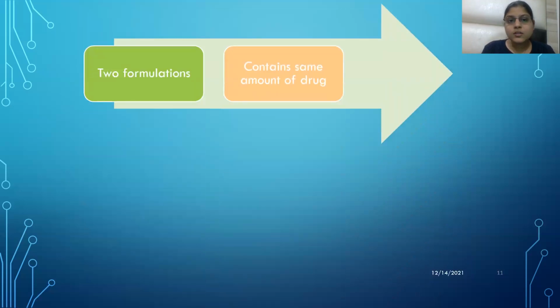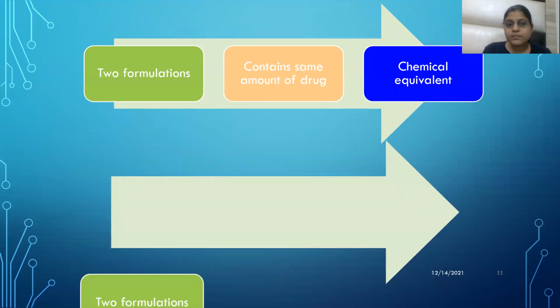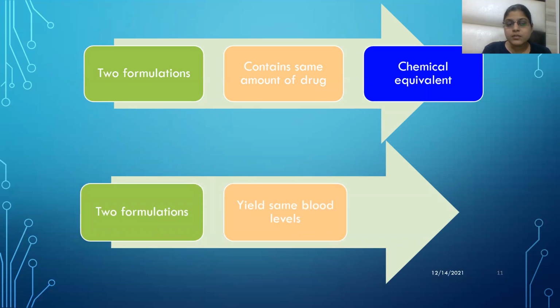Now, two formulations are there. They contain the same amount of drug. They are known as chemical equivalent. The chemical ingredient present in them is the same, and the amount of the chemical ingredient present in them is the same. They are known to be chemical equivalent. And two formulations means two formulations of one generic name, with two brand names of the same drug.